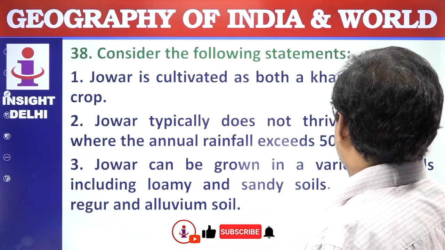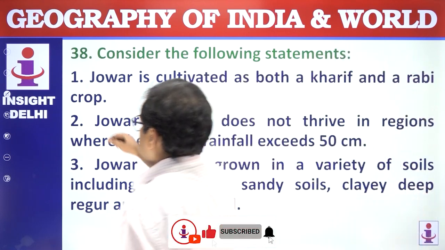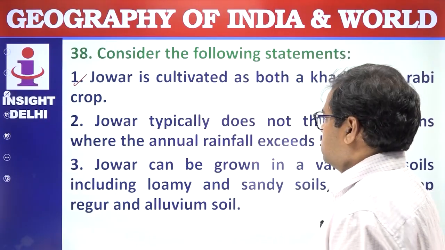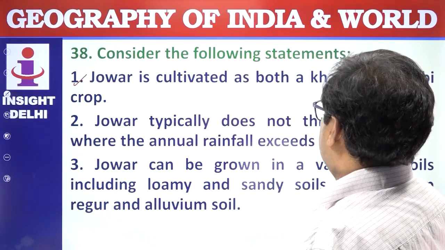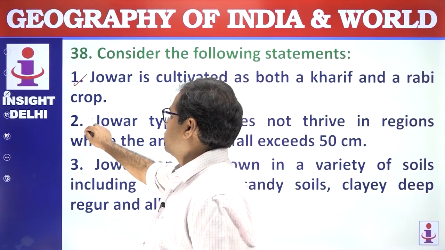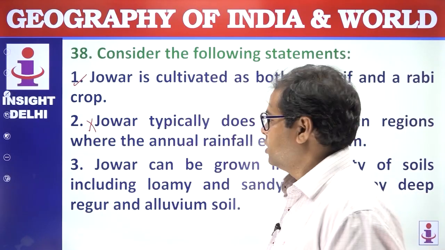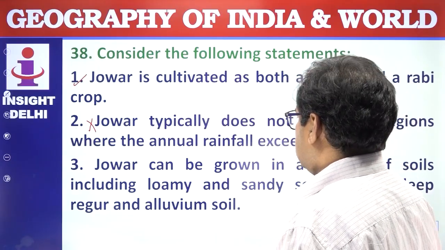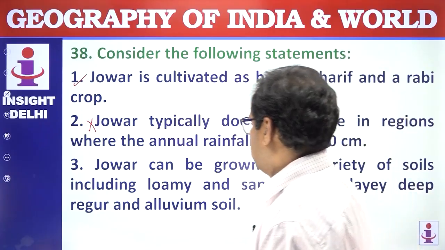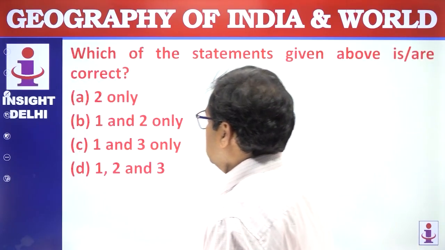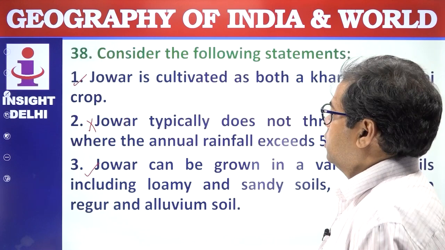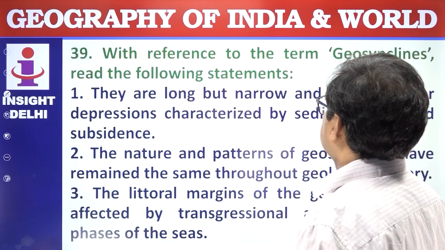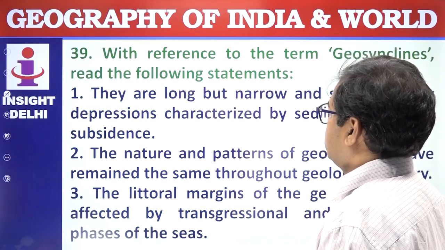Consider the following statements. Jawar is cultivated as both the Kharif and the Rabi crop. Yes. In some areas it is Kharif and in some areas it is Rabi. Jawar typically does not thrive in the regions where the annual rainfall exceeds 50 centimeters. This is wrong. It has also been cultivated in the range of 50 to 70 centimeter areas in southern India. Jawar can be grown in a variety of soils, including loamy, sandy, clay, deep soil, regular soil, alluvial soil. This is correct. Which of the statements above are correct? 1 and 3 are correct. Answer is C.